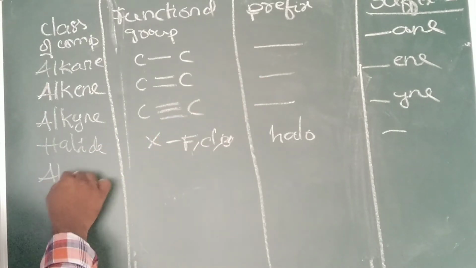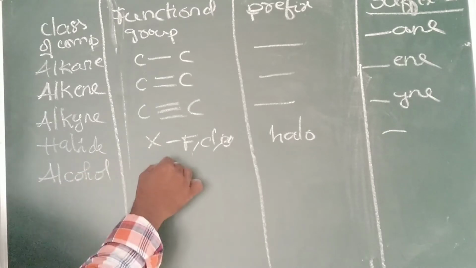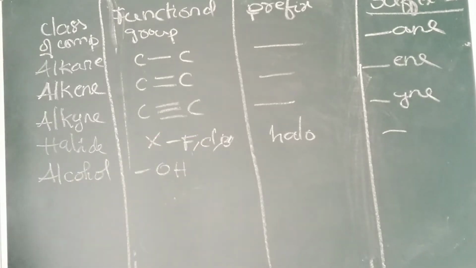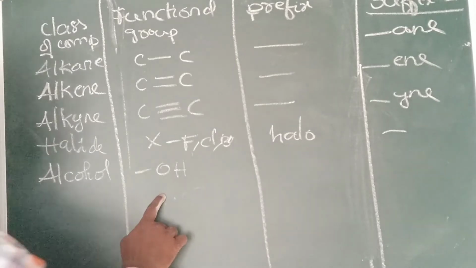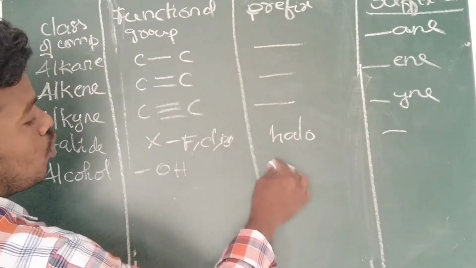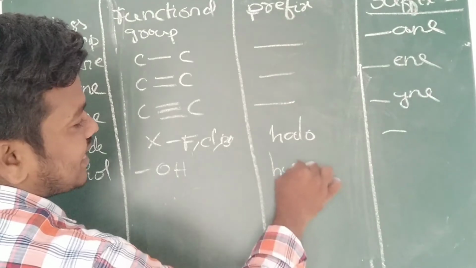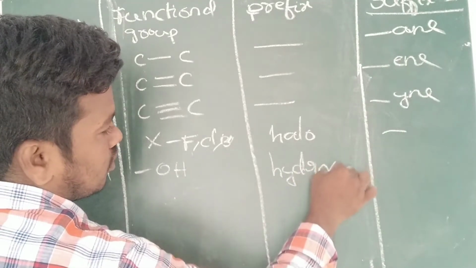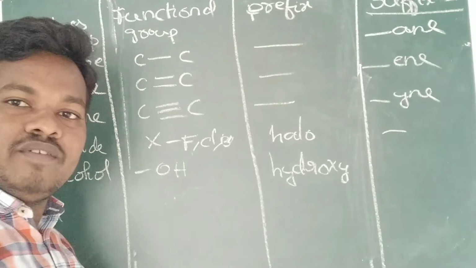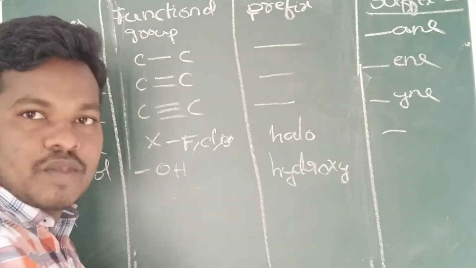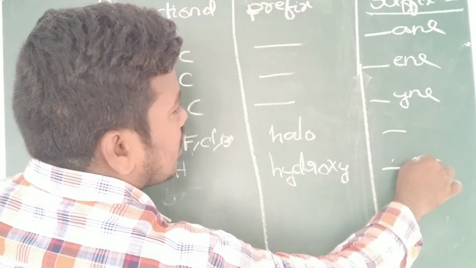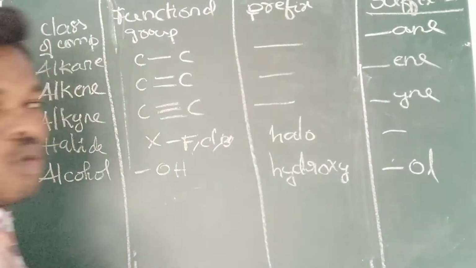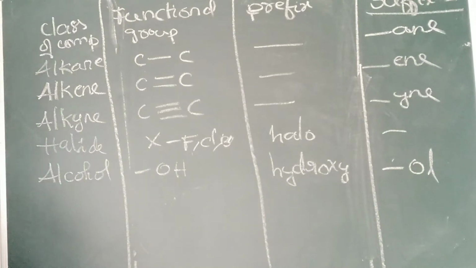Next one is alcohol. What is the symbol? OH. This bond indicates that it is attached to the main chain. When OH is in the prefix group, we name it hydroxy. By doing examples, we will easily see when to use the prefix and when to use the suffix. Under the suffix, it is used as "ol".